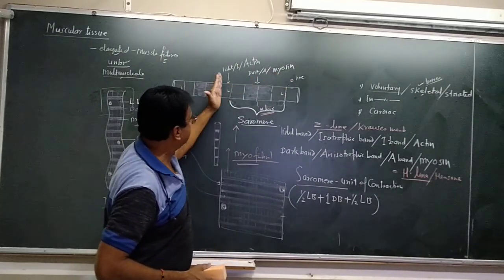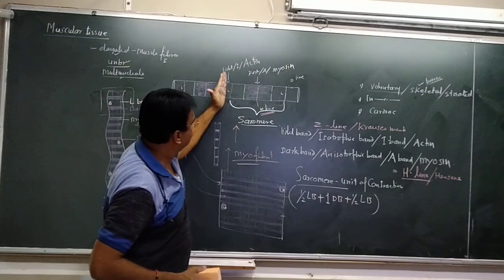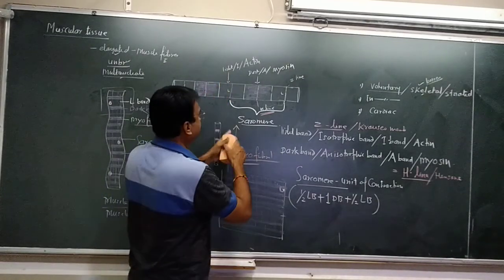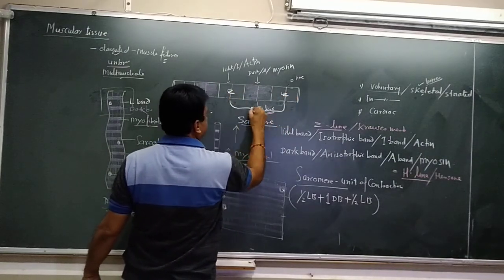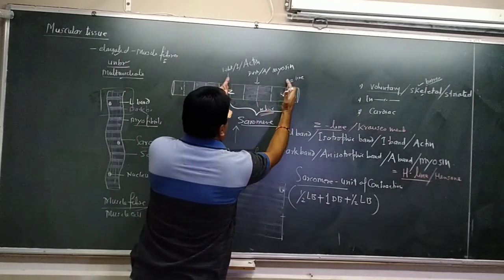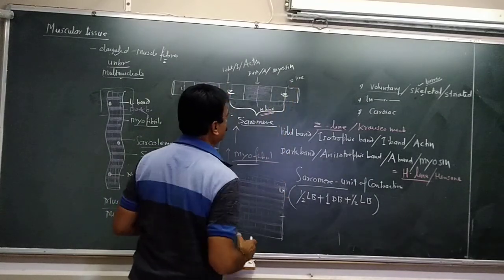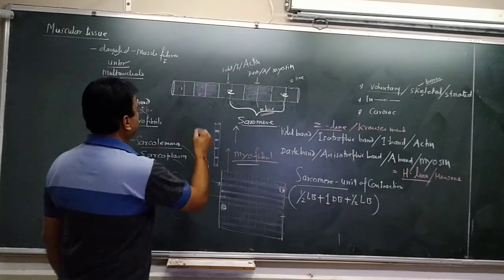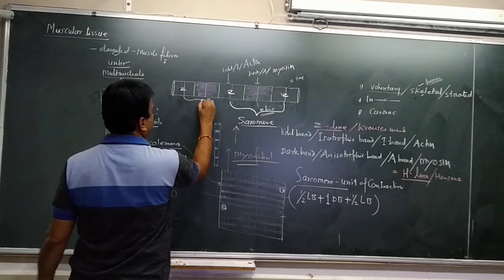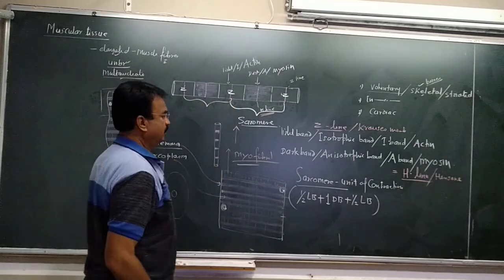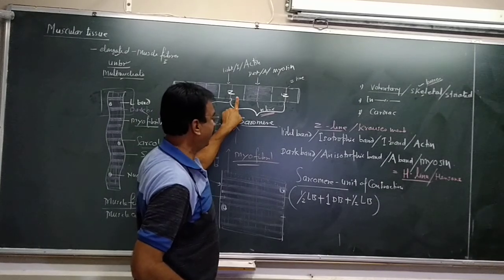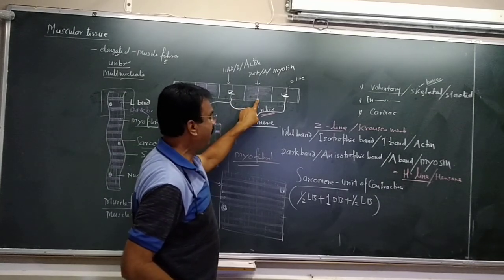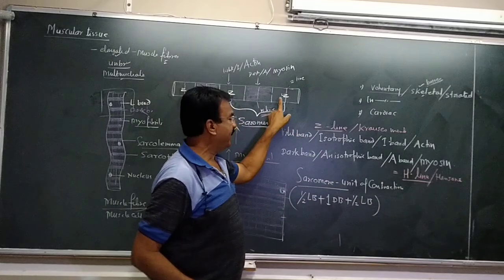That means the portion between Z line and Z line. This is a Z line, this is a Z line, and the part between two Z lines is called sarcomere. This is a Z line, so this will be another sarcomere. So half light band, one complete dark band and half light band is called sarcomere.